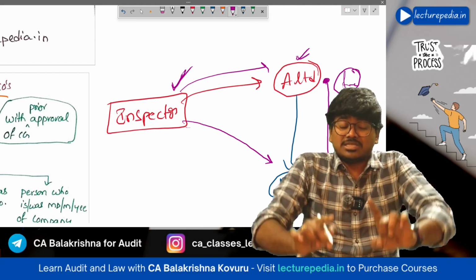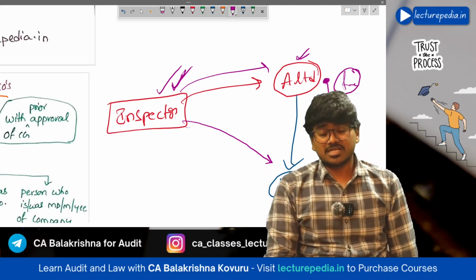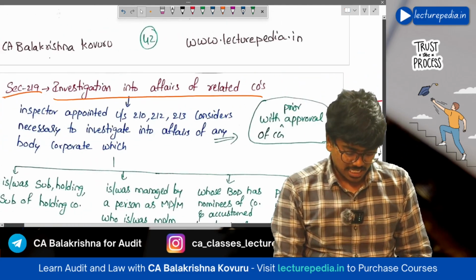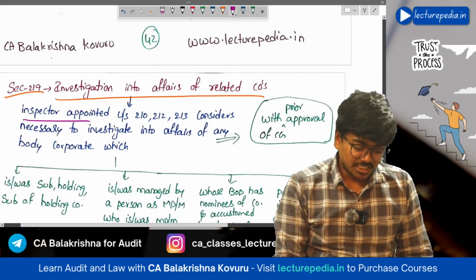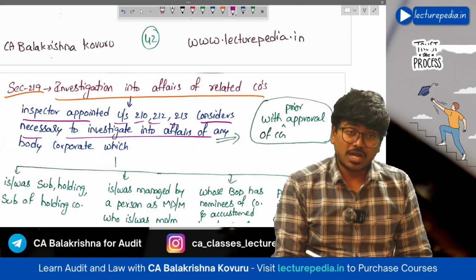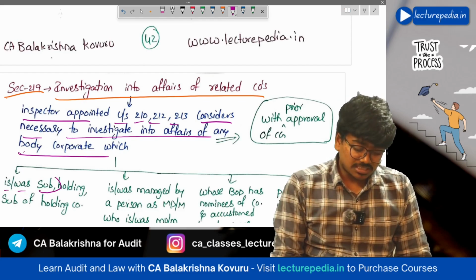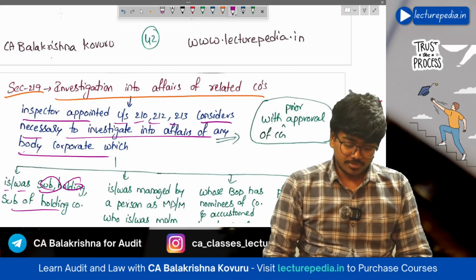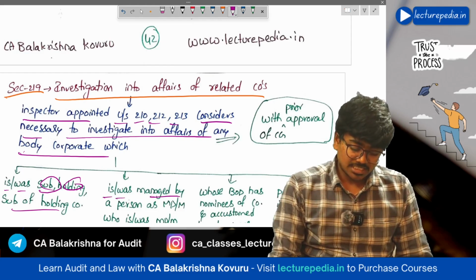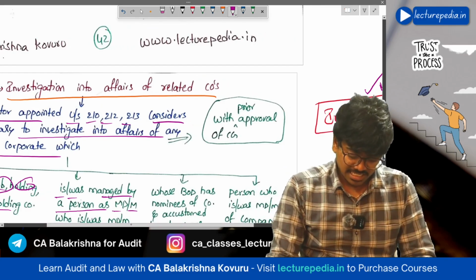Whether it is possible, the answer is yes. The inspector has the power to conduct investigation into related companies as per section 219. See, an inspector appointed under section 210, 212, 213 who considers it necessary to investigate the affairs of any body corporate which is or was a subsidiary of the holding company, or is or was managed by a person as managing director or manager who is or was also managing director.